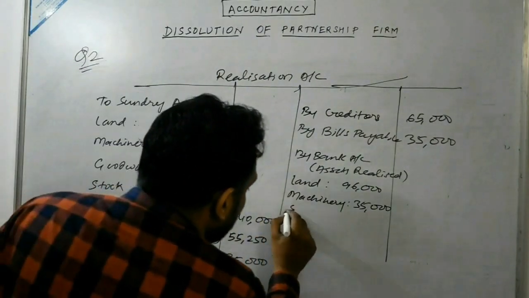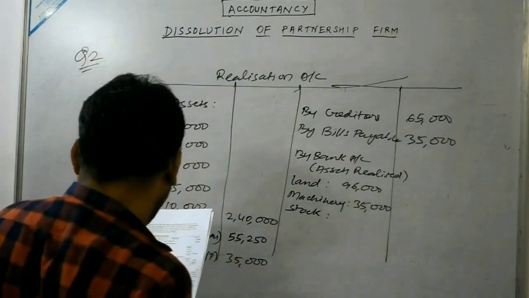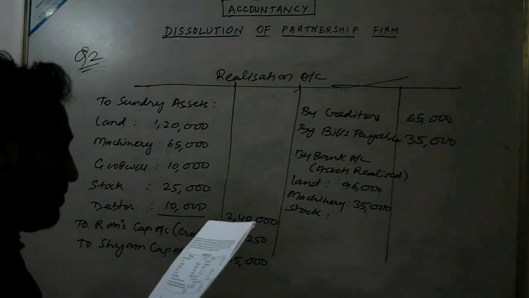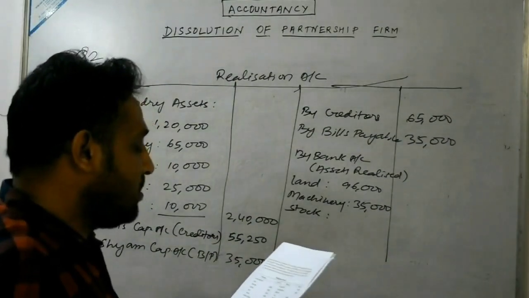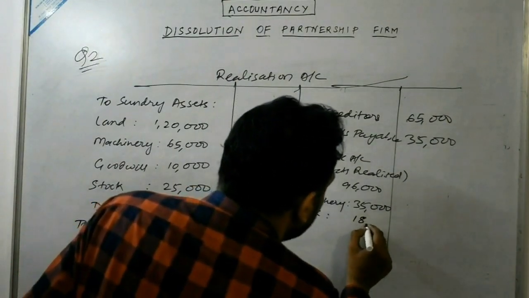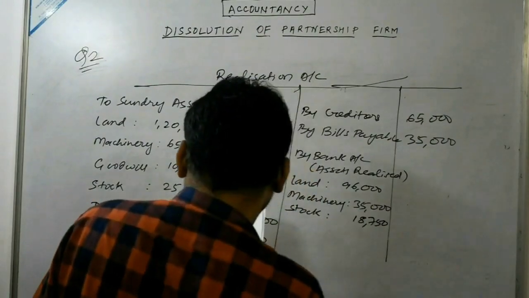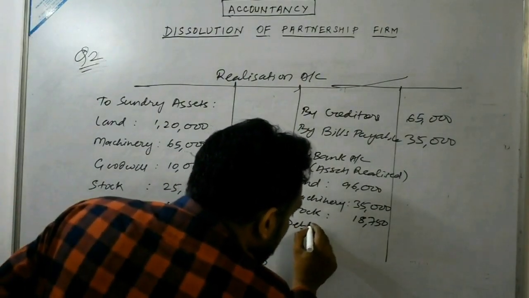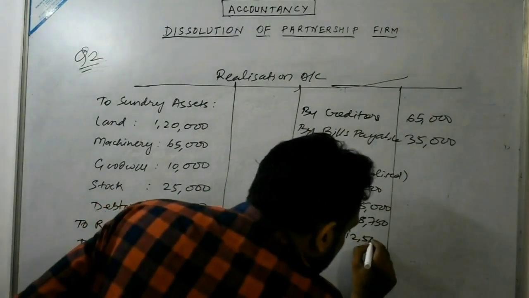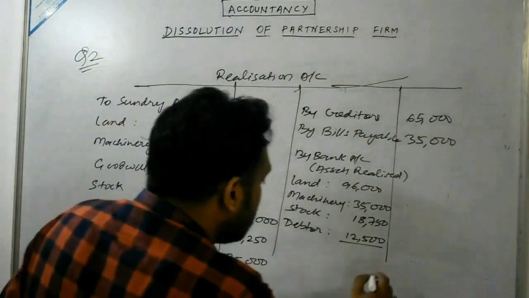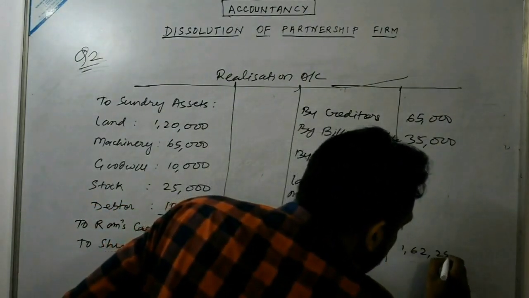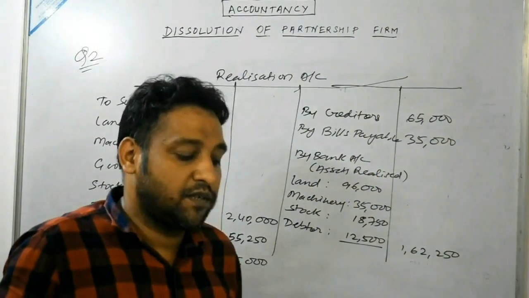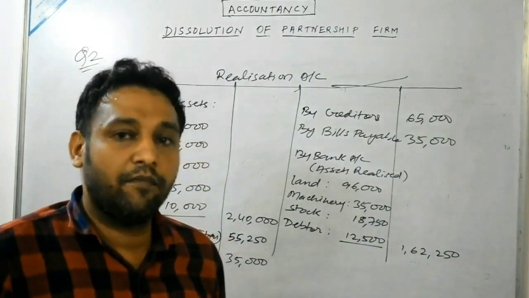Then again stock. Stock is given 25% less. That means we are required to calculate the value of stock. Okay, stock value is given how much? 25,000 minus 25%. So after calculating the amount, we will get the amount of stock, 18,750 after discount. Then debtor's value has been given directly. Debtor how much? 12,500, and the gross value would be 1,62,250.